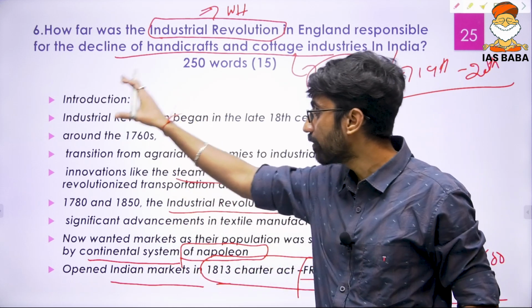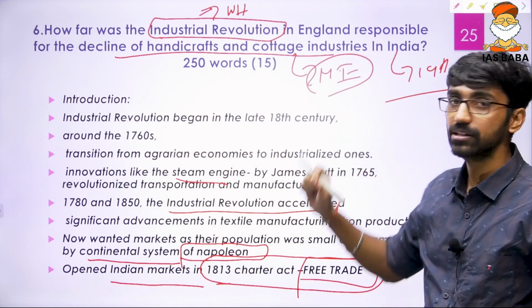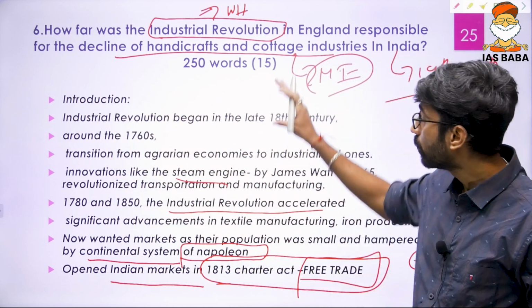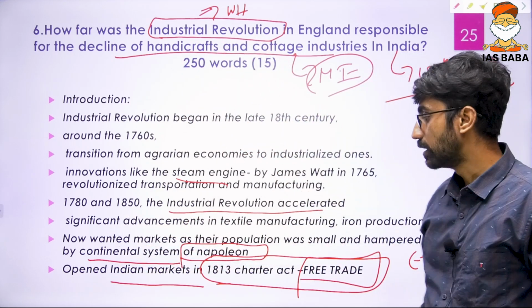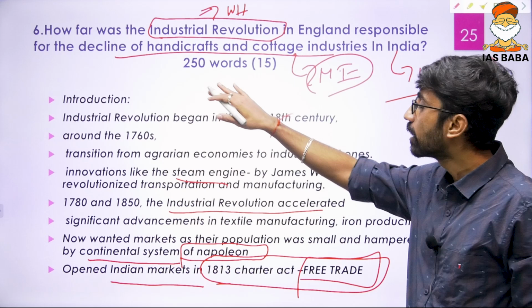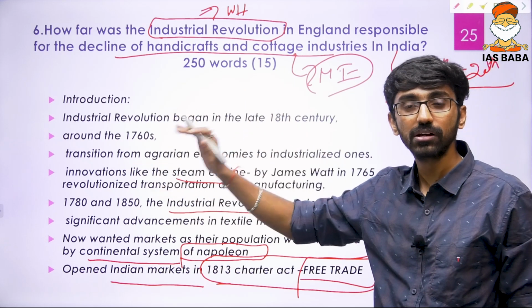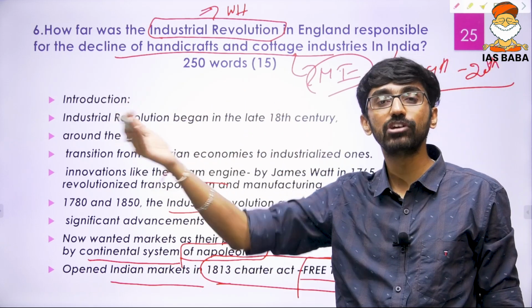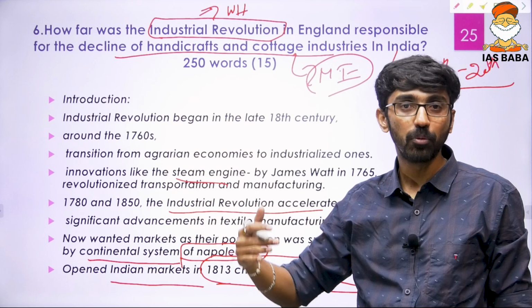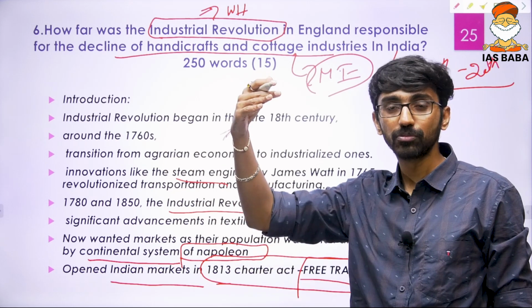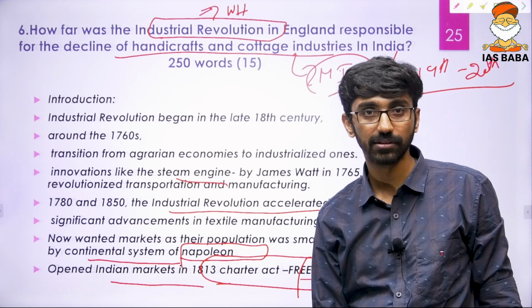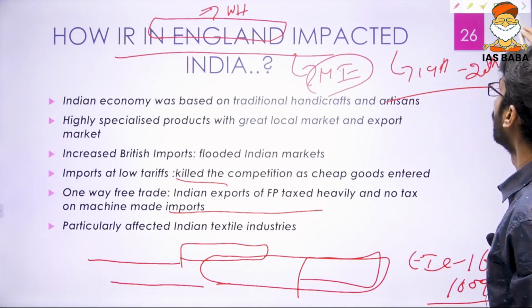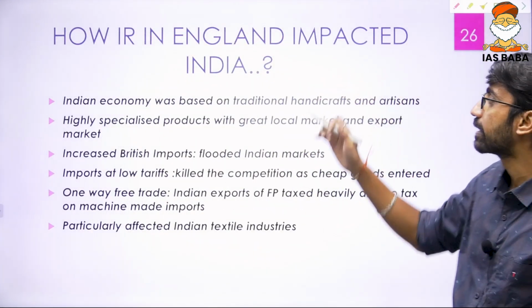So now there is a lot of interrelation between world history as well as modern history over here. First we talked about how world history is connected here, and then how modern history is connected. Now we come to the second aspect: how the industrial revolution and the need for markets for British industrial goods, and the threat of Napoleon, who threatened the British market in Europe, necessitated the Britishers to open up the Indian markets. So how did the industrial revolution in England impact India?